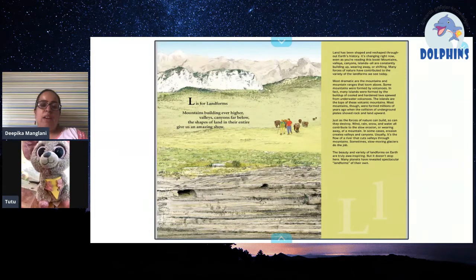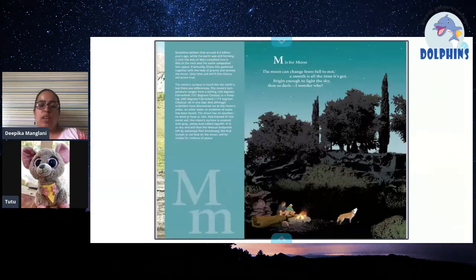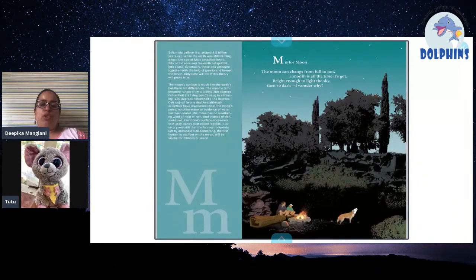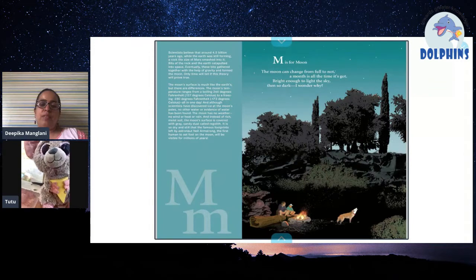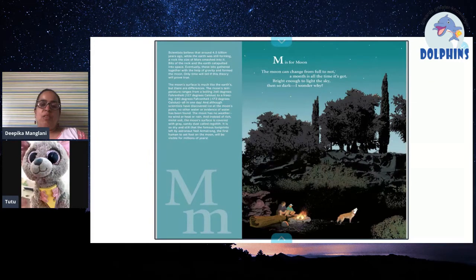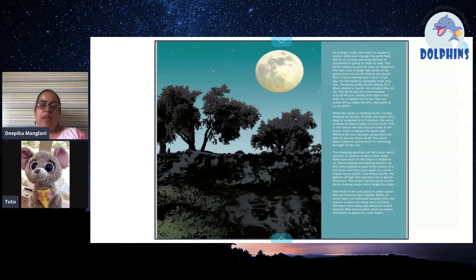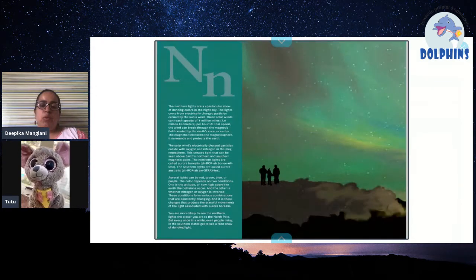L is for landforms. In our planet, we have different landforms, mountains, plateaus. And what does M stand for, Tuttu? M stands for moon. Moon. And then big moon, crescent moon.